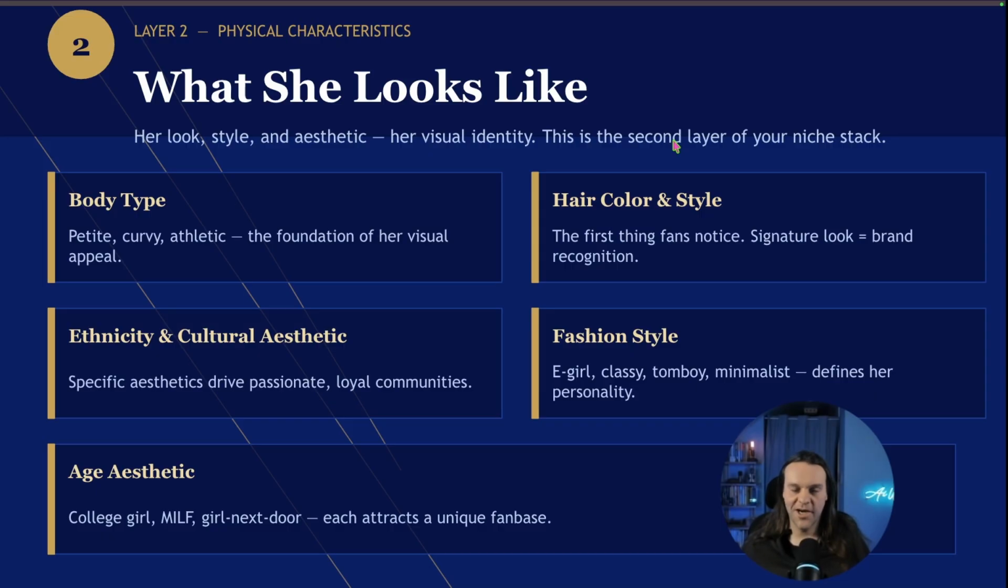Her hair color and her style, it's the first thing fans notice. Is she blonde? Is she brunette? Does she have black hair? Does she have pink hair like Aitana Lopez? Oh, I'm going to create a model with different colored hair. I'm so original. No, you're not. Ethnicity and cultural aesthetic, specific aesthetics drive passion and loyal communities.